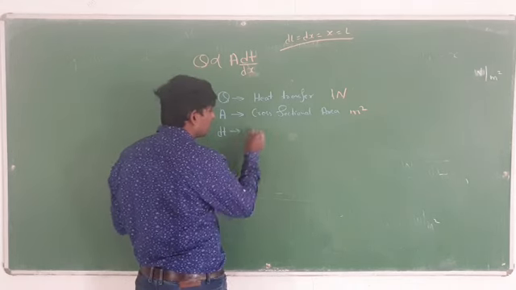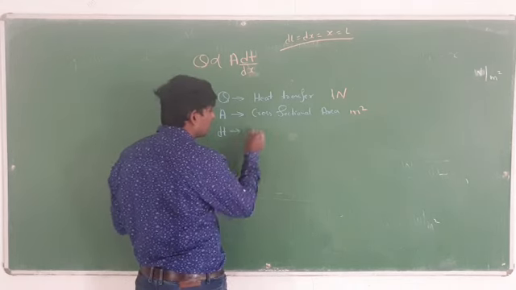The first one is known as the Fourier law of heat transfer. What is the Fourier law of heat transfer? Q is directly proportional to A dt by dx.